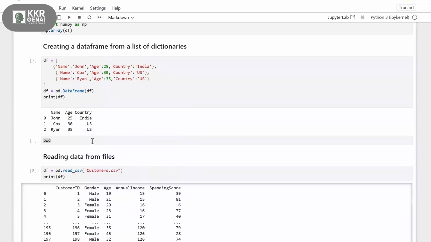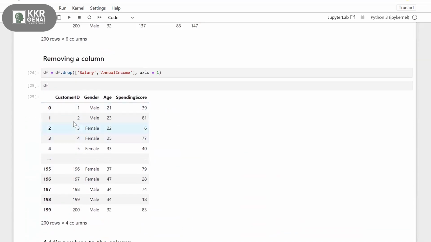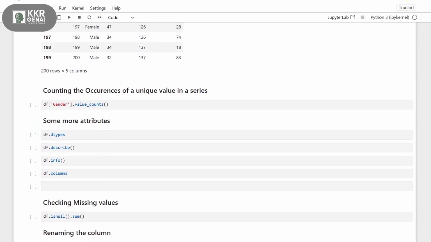Now I'll take the original DF once again. If you want to delete particular data, for suppose for the customer ID 200, I just want to delete only the salary. I mean, the entire row should be there, only that particular salary value I have to remove from the 200 record.